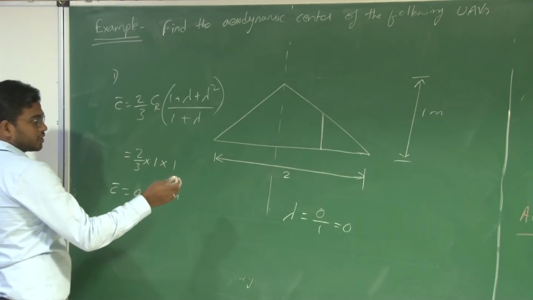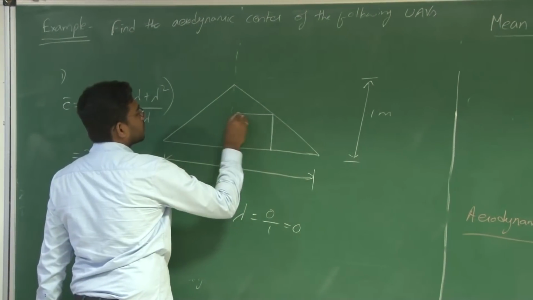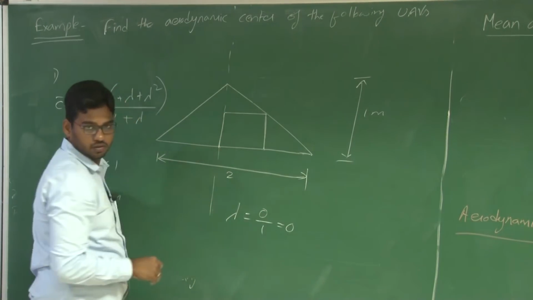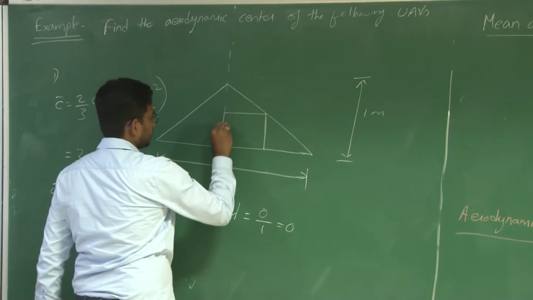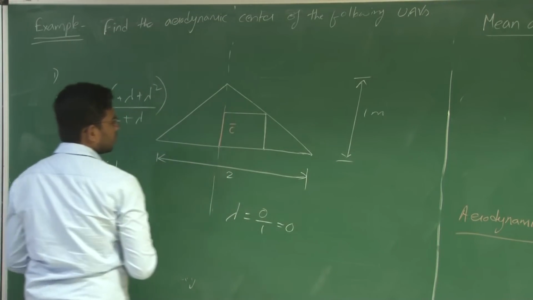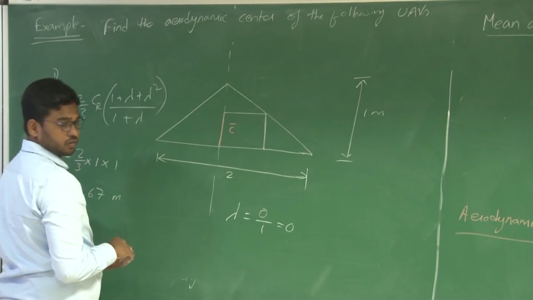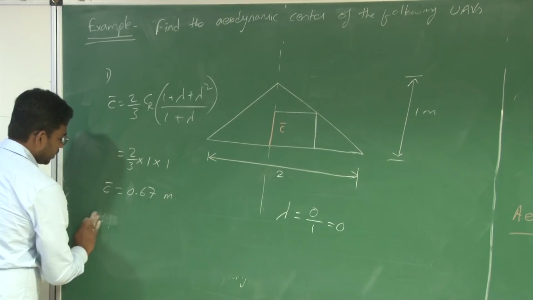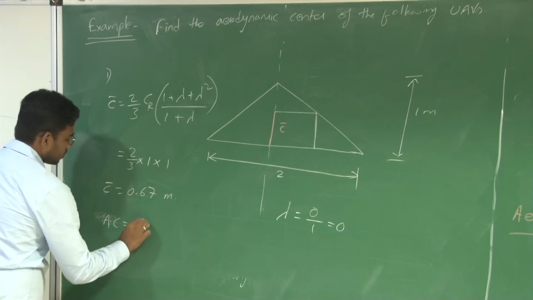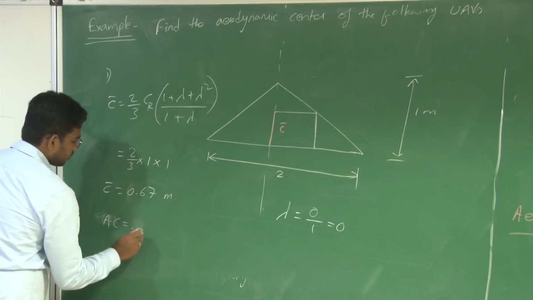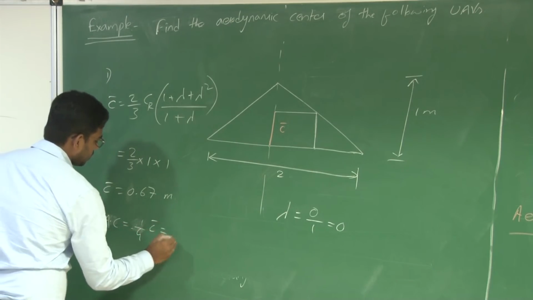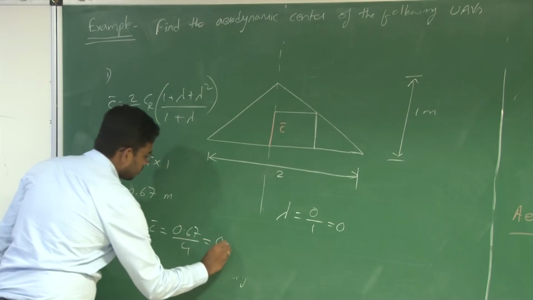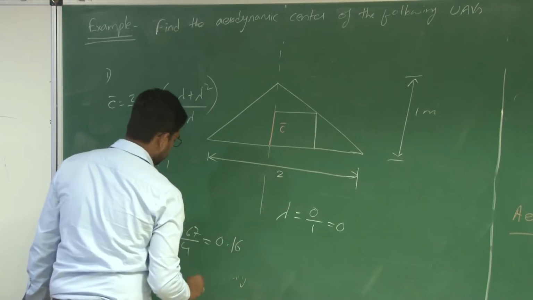Now, since it is tapered about the trailing edge, I can project directly because the trailing edge remains the same. So this becomes my C bar. So 25% of the C bar is, the aerodynamic center, is equal to 1/4 of C bar, which is 0.67 by 4, that is 0.167.